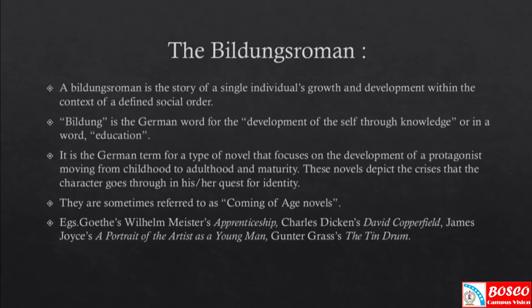They are sometimes referred to as coming of age novels, the alternate name. And Goethe's Wilhelm Meister's Apprenticeship set the pattern for this particular literary form.